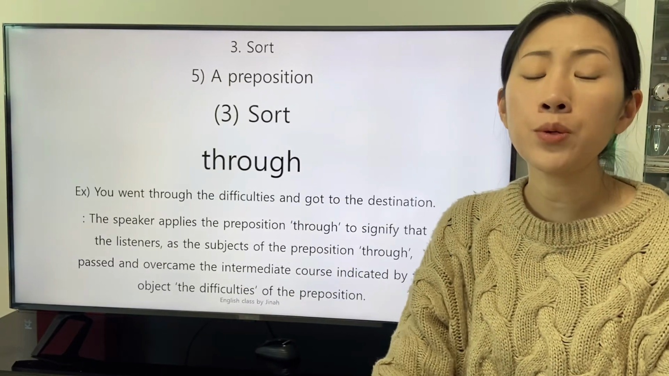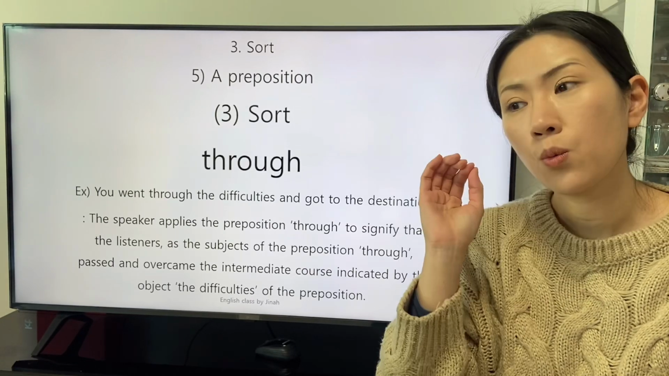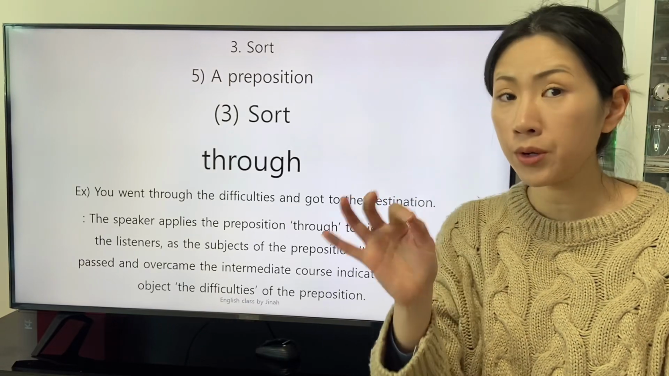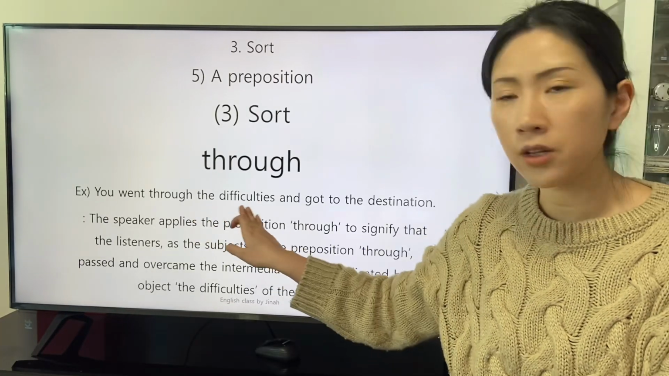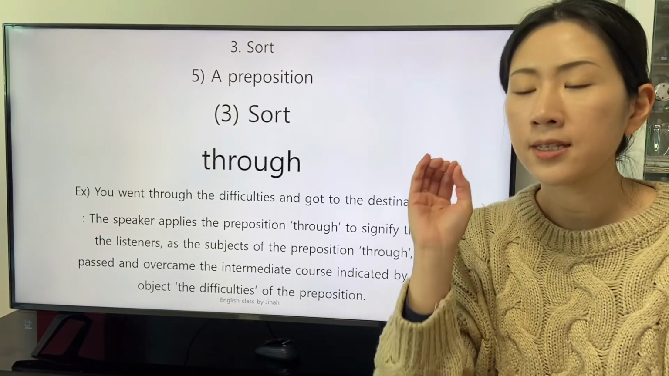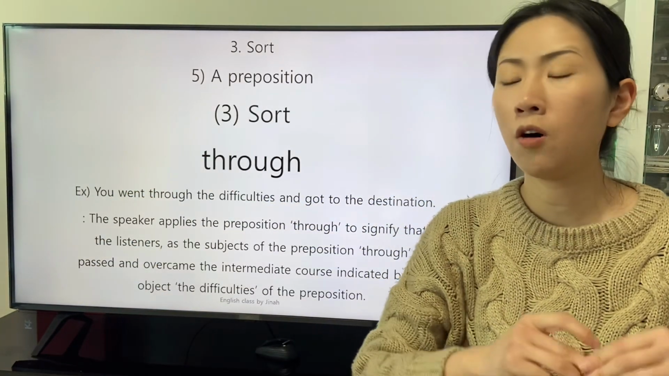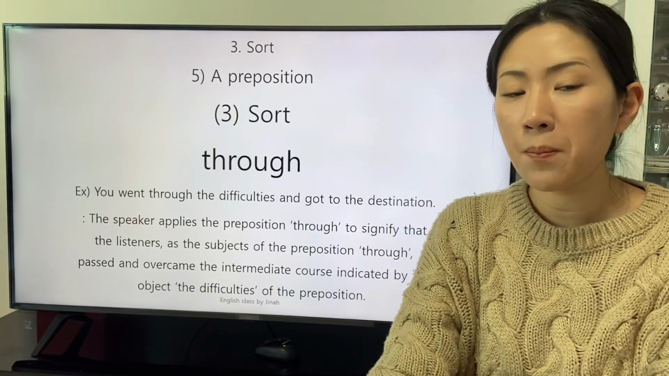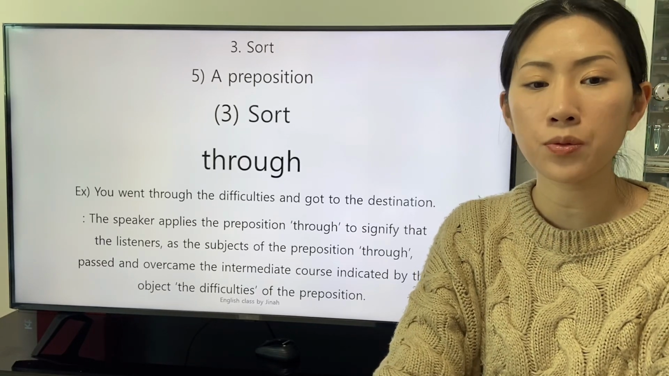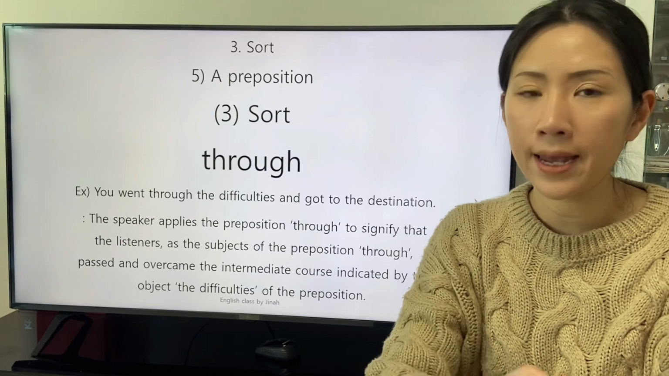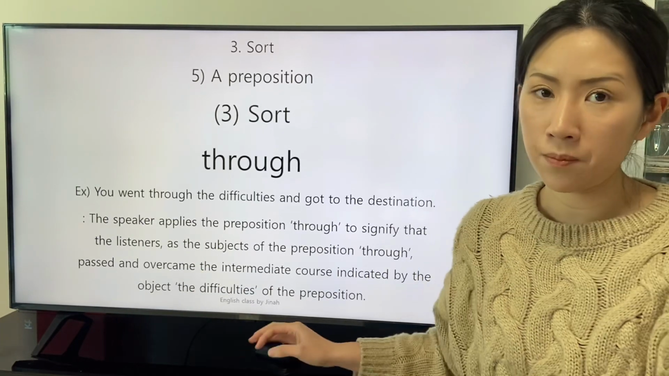There is a clause. You went through the difficulties and got to the destination. With the fact that the preposition through is applied in this sentence, the difficulties are indicated by the personal pronoun you to overcome. The speaker applies the preposition through to signify that the listeners, as the subject of the preposition through, passed and overcame the intermediate course indicated by the object, the difficulties of the preposition through.